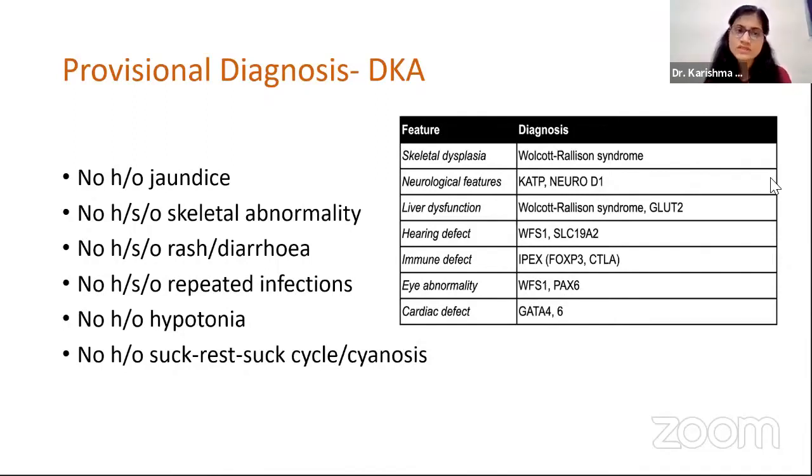So there was no history of any jaundice, no history suggestive of any skeletal abnormality, no history suggestive of any rash or diarrhea, no history suggestive of repeated infections, no history of hypotonia, no history of cyanosis, as is present with various genetic mutations associated with this condition, as seen in this table.